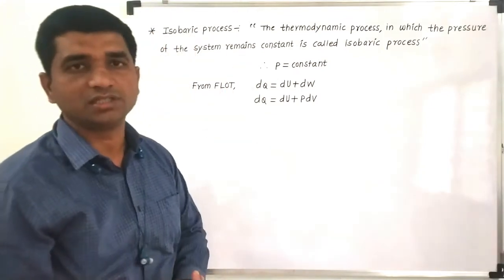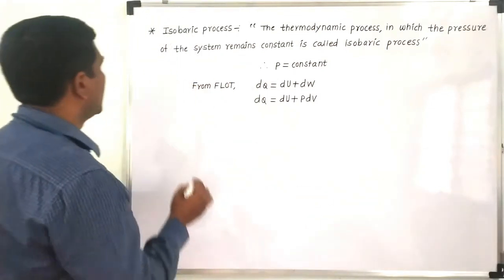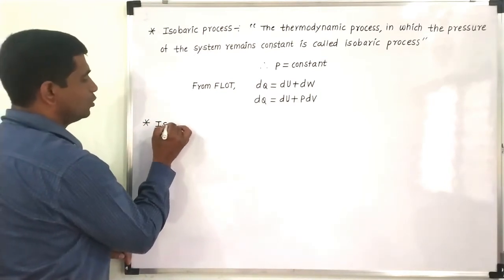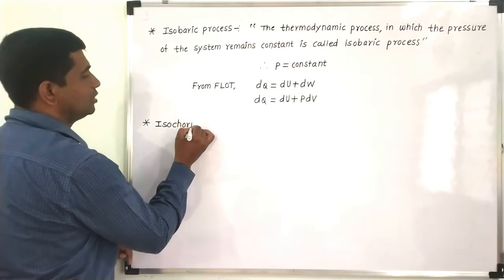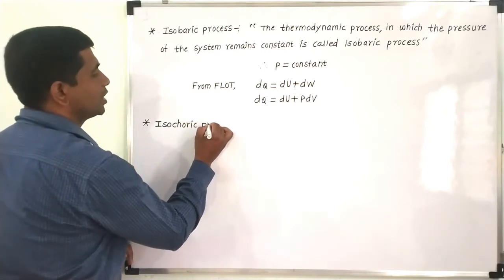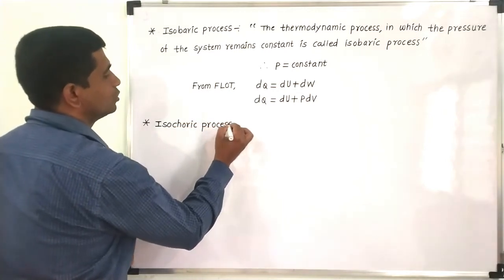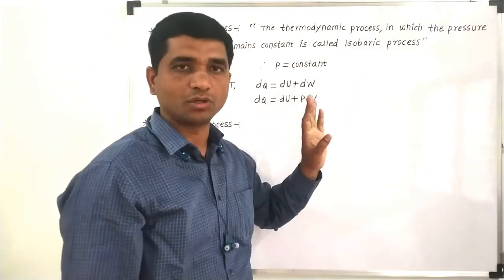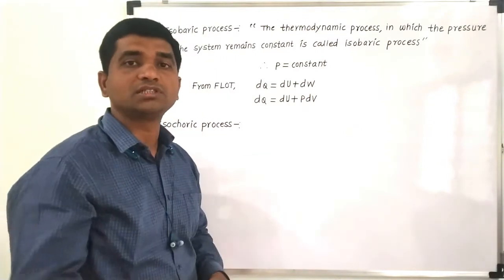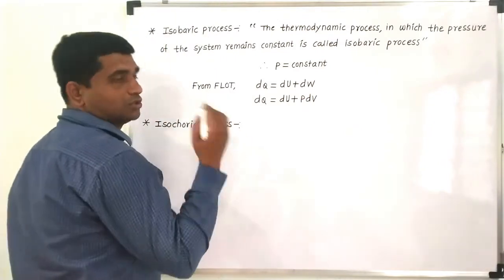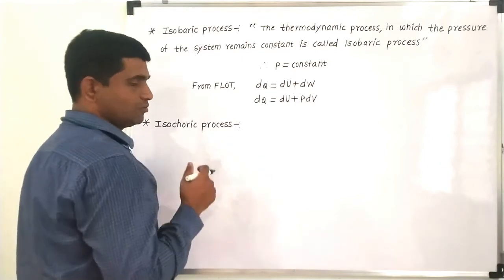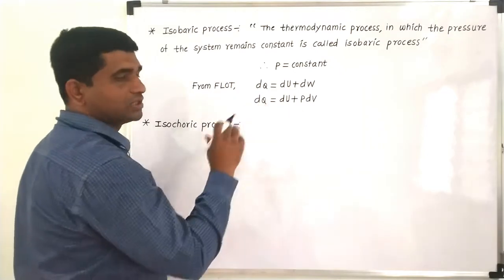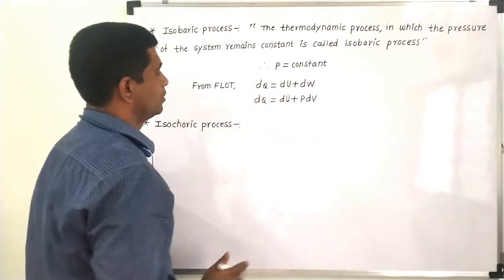If the process is considered isobaric, the last most important process is called the isochoric process. So what is an isochoric process? As in an isobaric process pressure remains constant, in the case of an isochoric process, volume remains constant. We will first define what an isochoric process is, and then calculate what significance we get from the first law of thermodynamics.